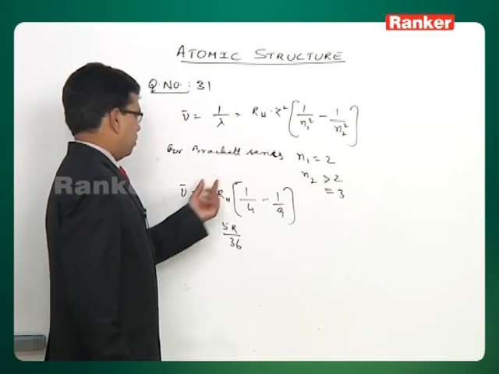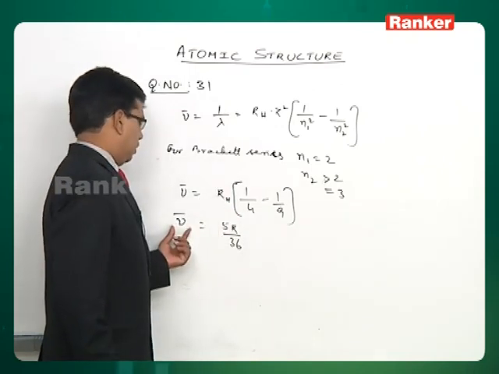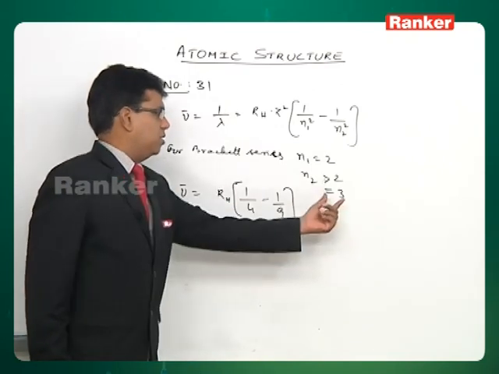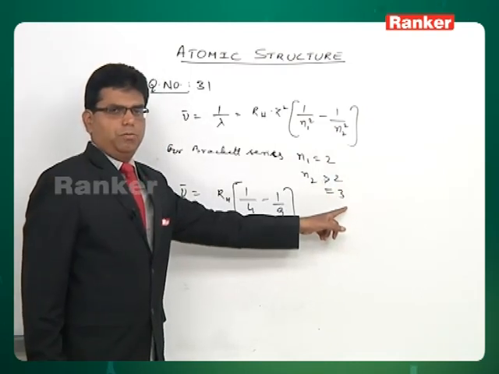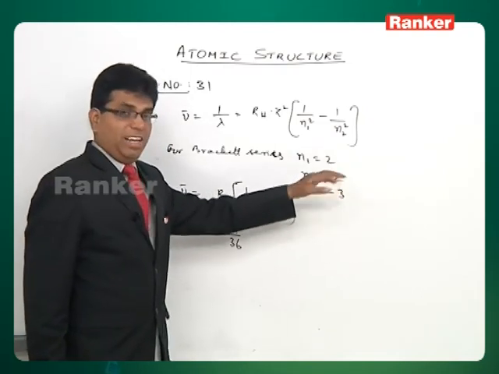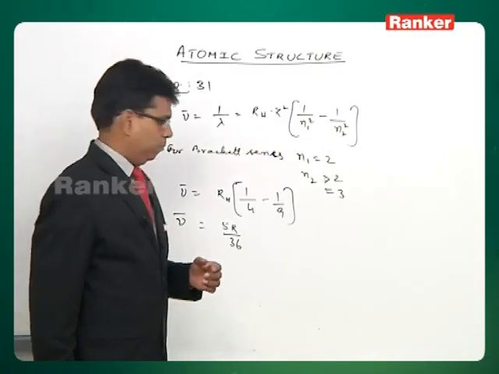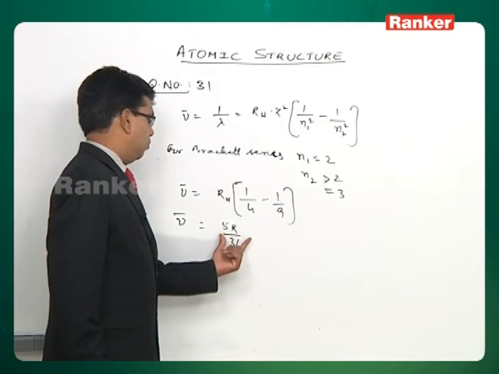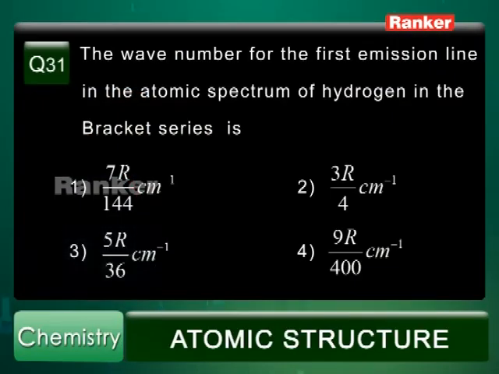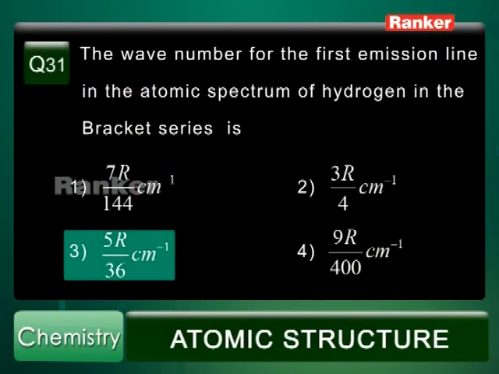So the wave number for the first emission line in the Brackett series of hydrogen atom will be 5R by 36. So the correct answer is option 3.